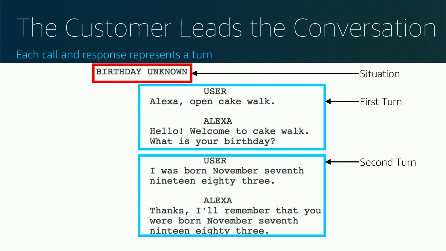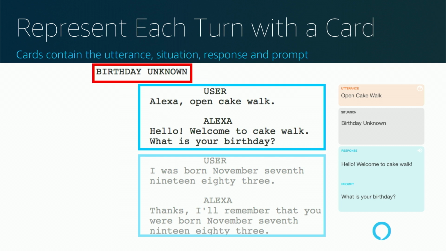If you look at these, we can put a square around the two pieces, the user and Alexa, and you can see the user says something and Alexa responded in each case. So you can box these up and create turns. We can also note what the situation is. In this case, the birthday is unknown. Then we can represent each one of these with a card.